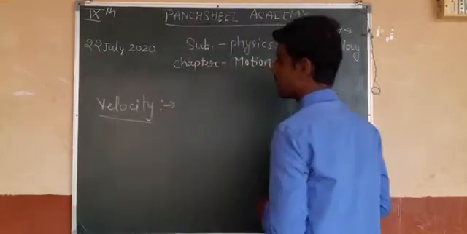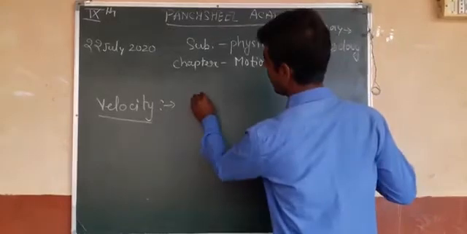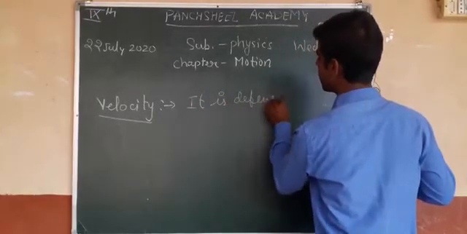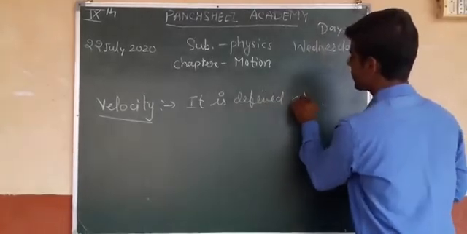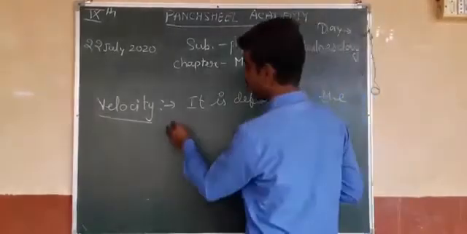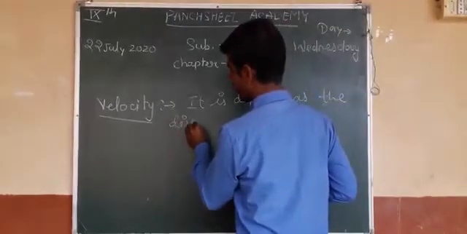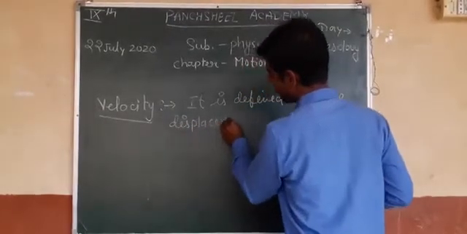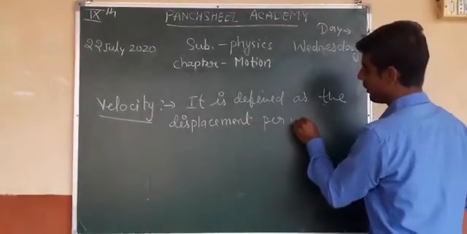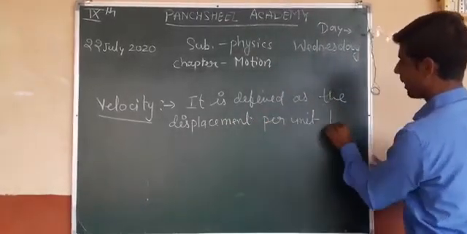Next topic is velocity. Velocity is defined as the displacement per unit time.